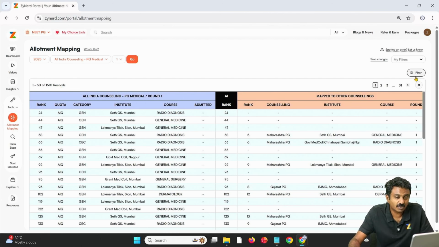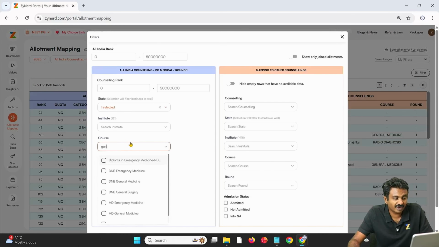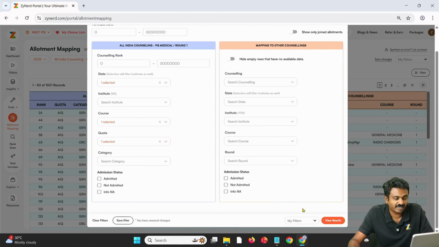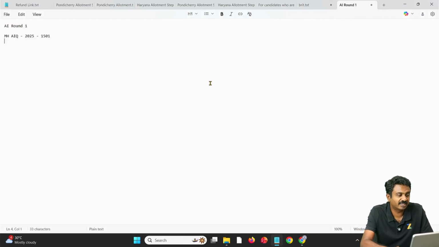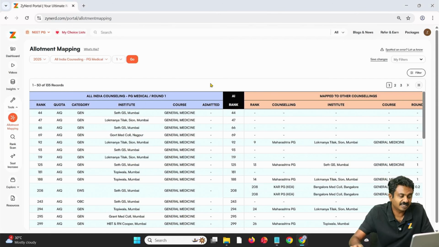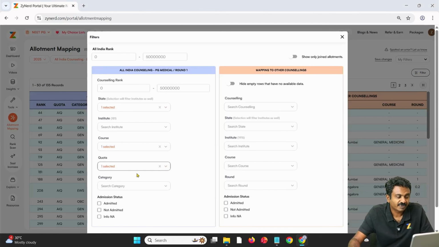Within that, I am interested only in general medicine seats. I want to know what will happen to general medicine seats in round 2 of All India. I am selecting general medicine. This is 135. So MH, AAQ, Gen Med seats is 135 seats in 2025. Pretty clear?